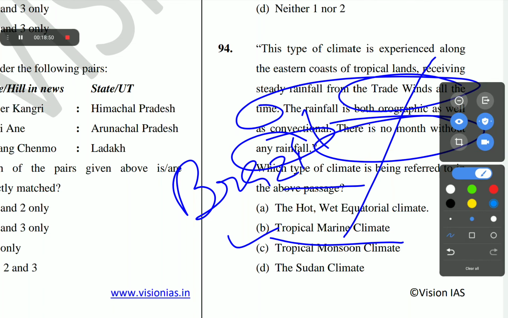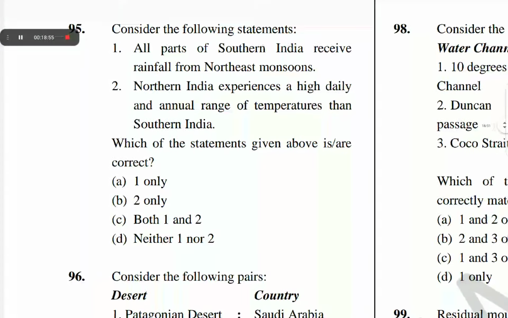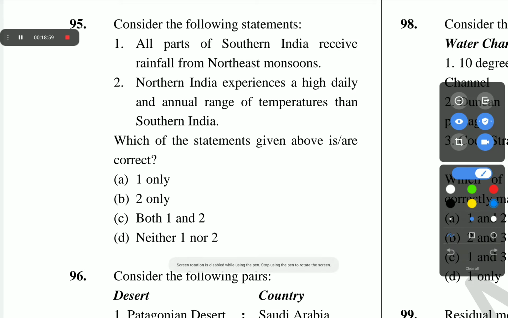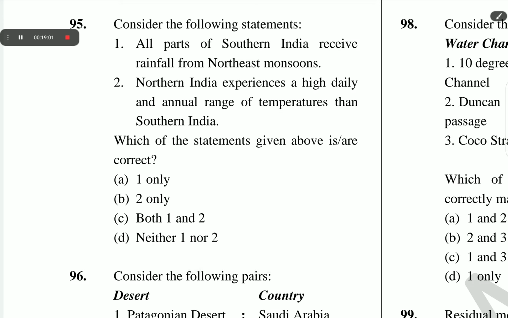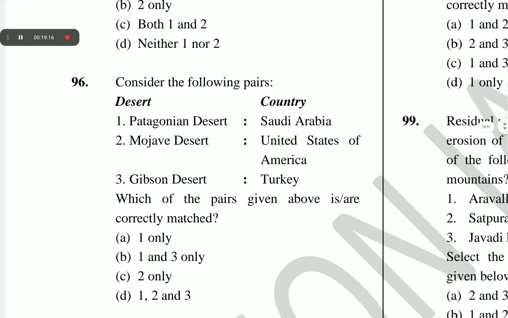The next question is question number 95. Consider the following statements. All parts of southern India receive rainfall from the northeast monsoon. Northern India experiences a higher daily and annual range of temperature than southern India. The correct answer of question number 95 is B, 2 only.